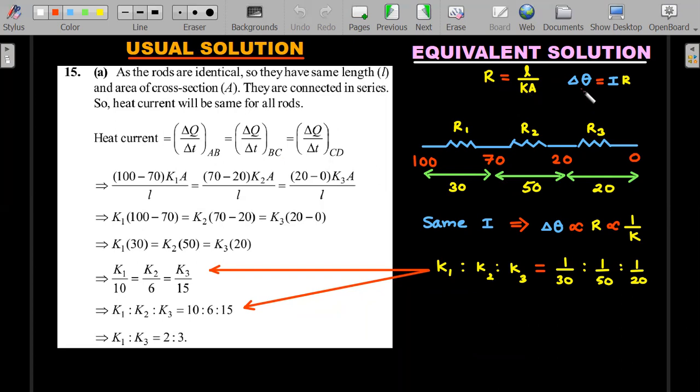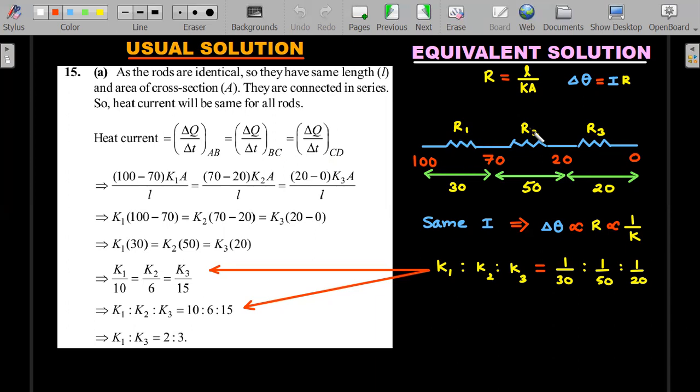And V is equal to IR of that chapter, delta V, which is the potential difference, is replaced with temperature difference. I is the current here, which is power, heat current, joules per second, and R is the thermal resistance. So whatever formula you had learned and whatever symmetry and concepts that you have learned in Ohm's law resistances, you should be able to put forward in this chapter also.